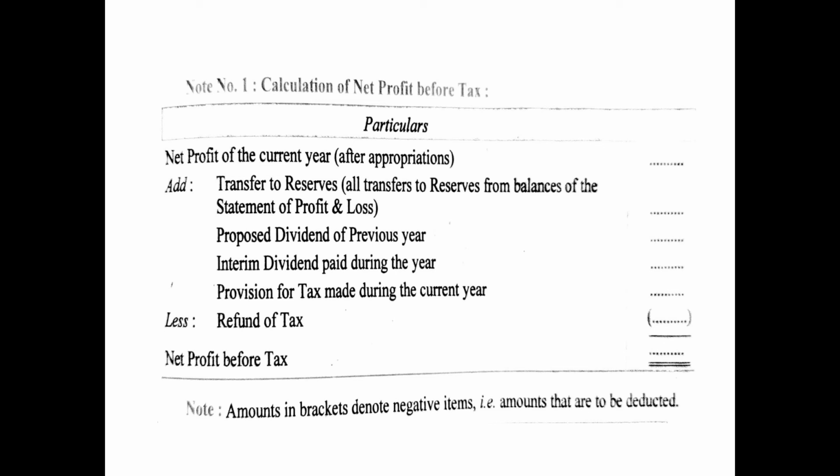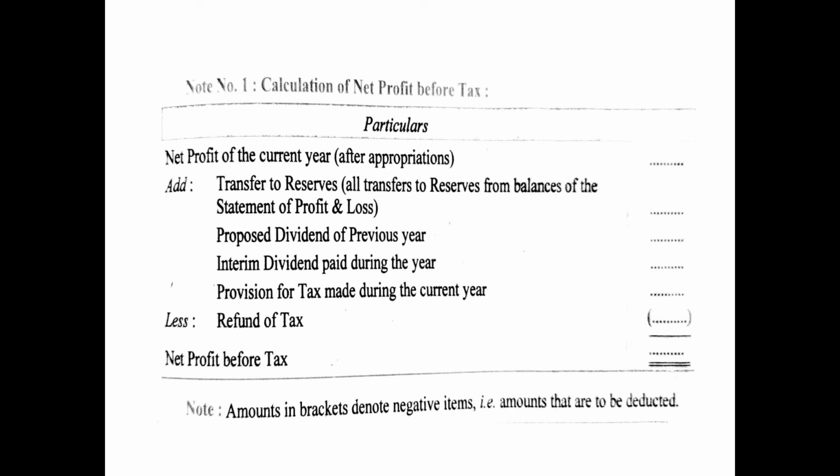So any proposed dividend of the previous year will be added back to the net profit of the current year, or the balancing figure of basically the difference of 2 years of profit. Then interim dividend paid during the year, again it is a part of financing activity, so if it is deducted it will be added back. Then provision for tax made during the current year will be added back because it is made for the next year, minus any refund of tax, and then you will get the net profit before tax.